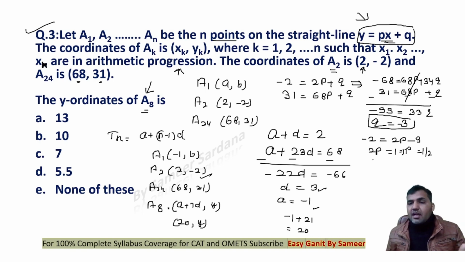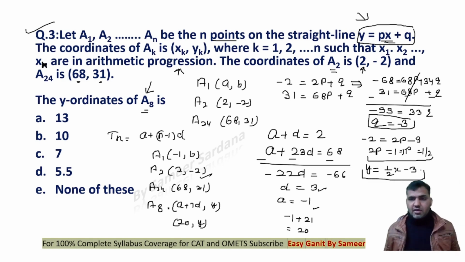So we get to know that all these points lie on the line y is equal to px. That means 1 by 2x plus q, and the q here is minus 3. So this is the line. All these points lie on this line: y is equal to 1 by 2x minus 3.